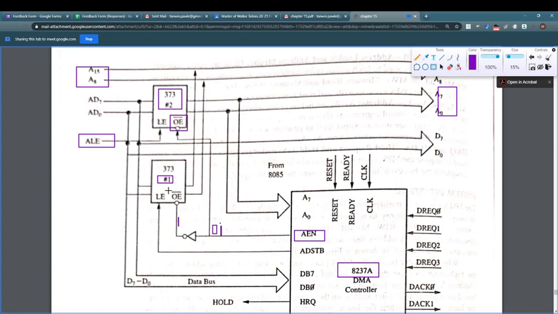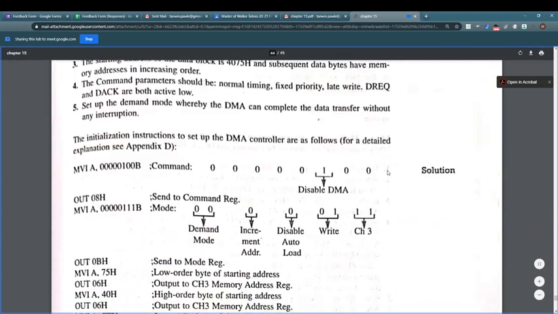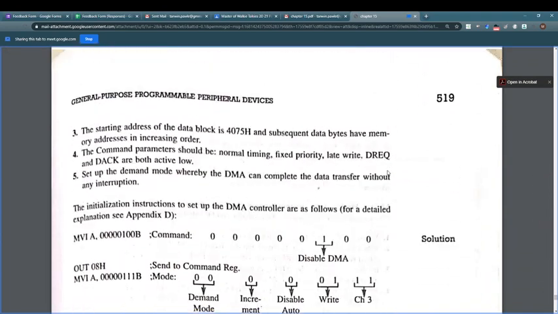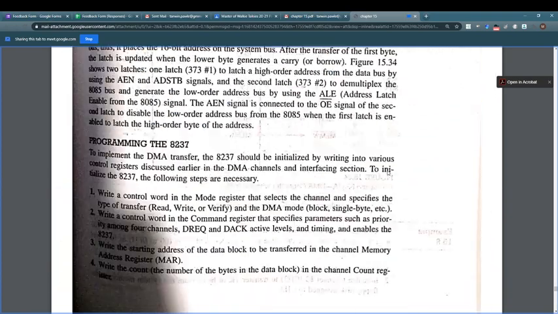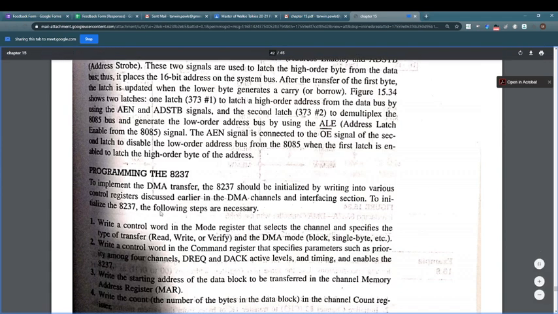ठीक है, प्रोग्रामिंग विद 8237. ठीक है ना, 8237 के साथ में किस तरीके से प्रोग्रामिंग की जाती है, I will show you. So there are some steps. To initialize the 8237 we need to have a control word.